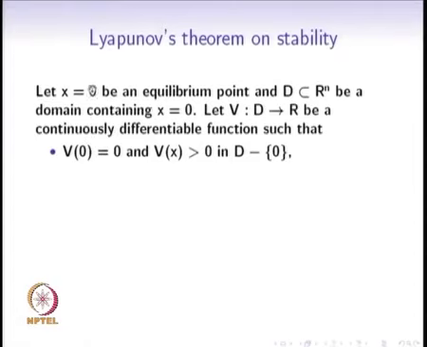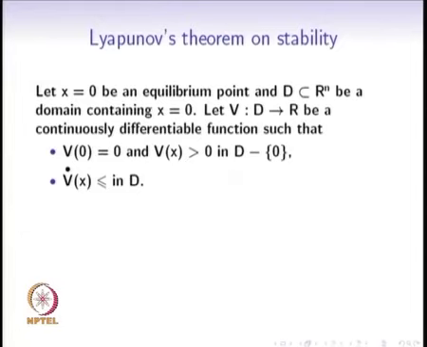First, V of 0 is equal to 0 at the equilibrium point, and inside that domain at every other point V is positive. V is allowed to be 0 only at the equilibrium point, at other points it is positive. Secondly, V dot is less than or equal to 0. So, we have missed a 0 here. V dot is less than or equal to 0 in the domain D.